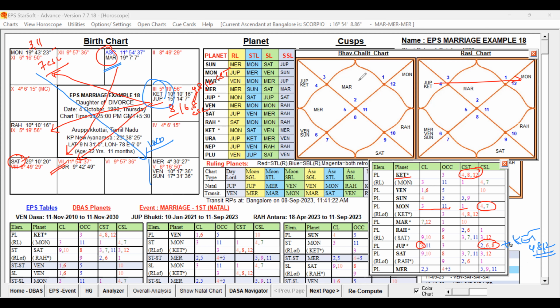You can see in this chart, Jupiter is the sublord for Jupiter only. No other planet is sublord for Jupiter. So in that way, Jupiter in its own sublord becomes very strong, but no other planet is directly getting Jupiter as ruler. So in that way, Jupiter can give its influence only by way of supports.